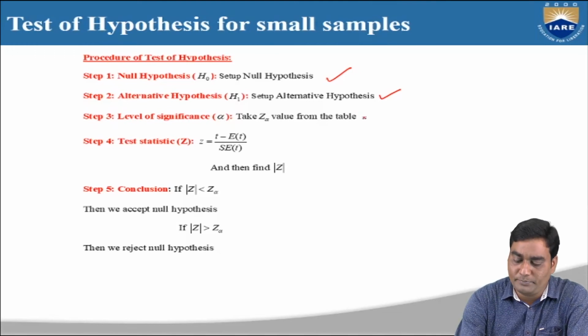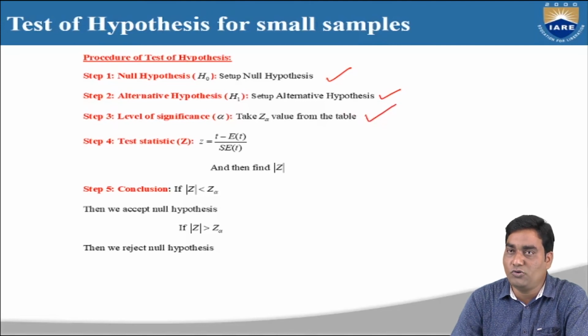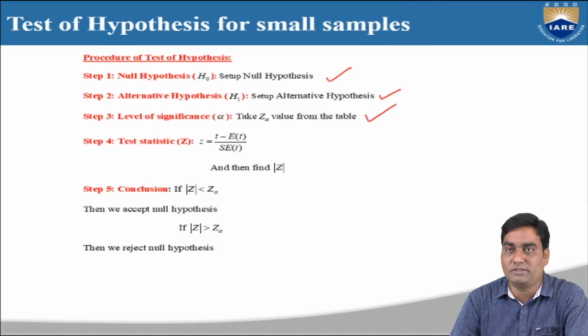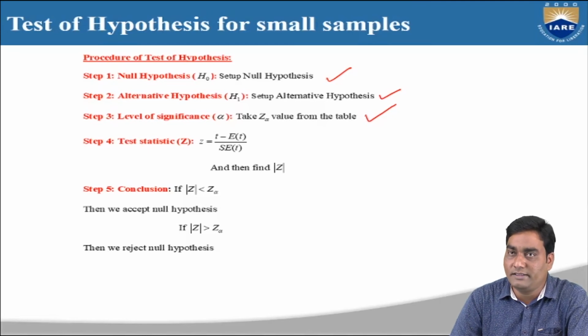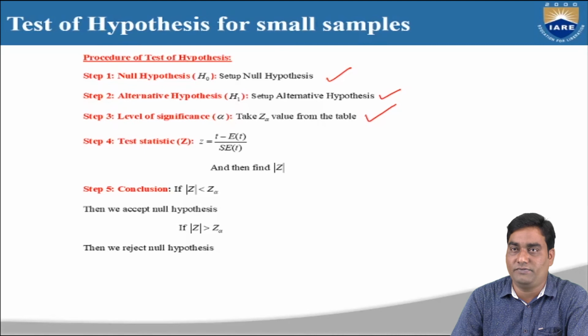Now, step 3, level of significance. This Z alpha value we can choose from the Z alpha distribution table. While doing the problems, we'll discuss this concept of level of significance clearly. This table value we can choose from the statistics tables based on the level of significance.